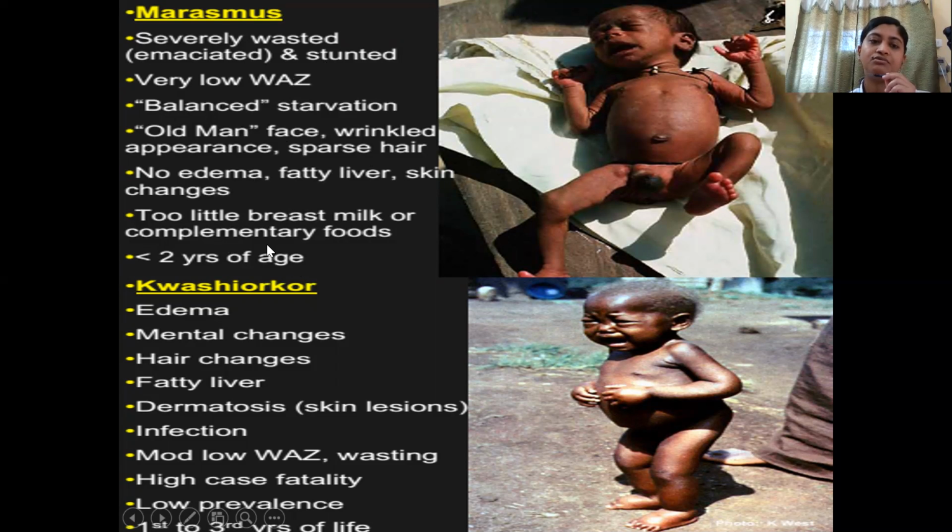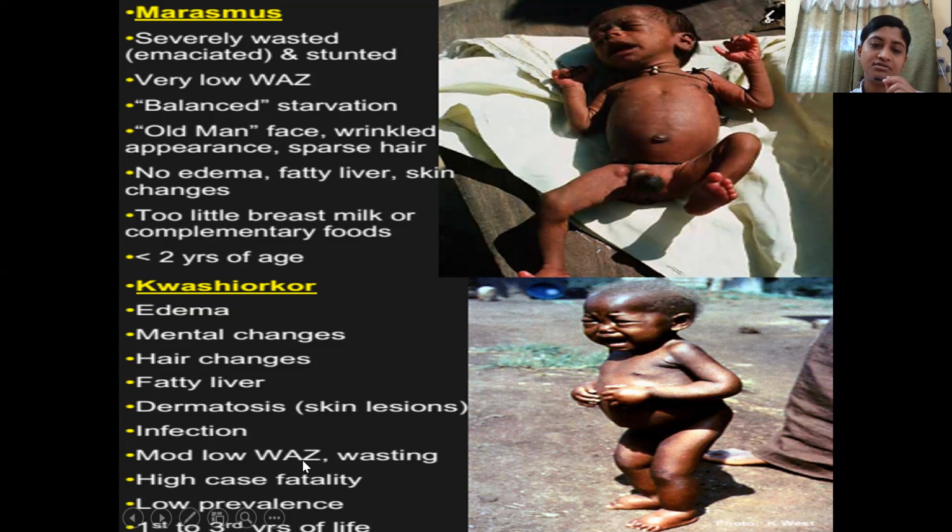It usually occurs in children who are less than 2 years of age, and that happens when there is reduction in the intake of breast milk or complementary food. Kwashiorkor, on the other hand, occurs when the calorie intake is not that less, but the protein intake is severely reduced. As a result of which, there is tendency for hypoalbuminemia that causes edema. So these children will be having edema. As you can see in this child, the child has periorbital edema, the child has pedal edema, and also ascites. They will be having mental changes, hair changes, fatty liver, and also various skin lesions. They're very prone for developing various kinds of infection.